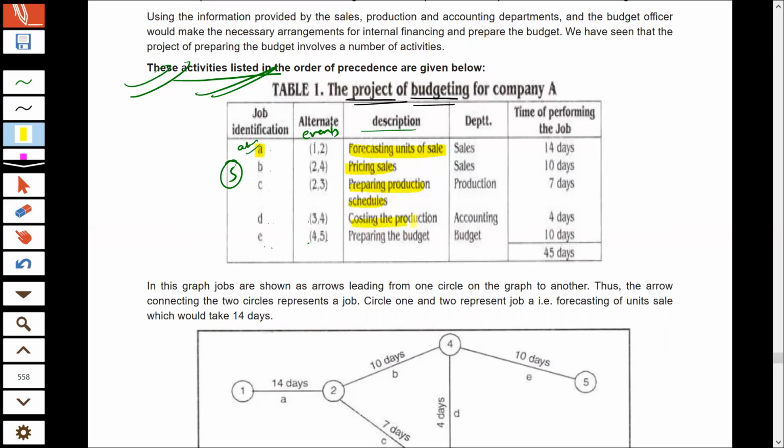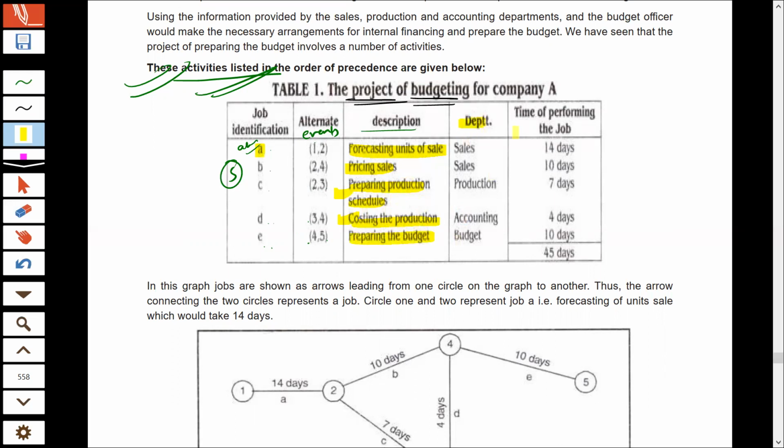On that basis, you will decide your production. And then on the basis of your production schedules, you will decide the cost of production as to what will be the cost of raw material, labor. That will depend upon your production schedule. So first you will determine your production schedule, then you will determine your cost of production, and finally you will prepare the sales and production budget.